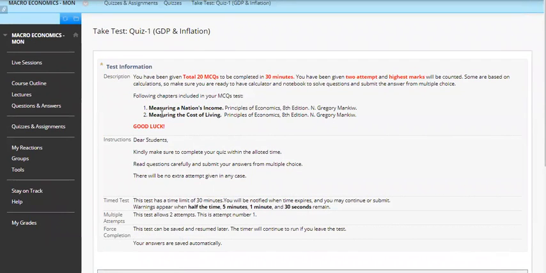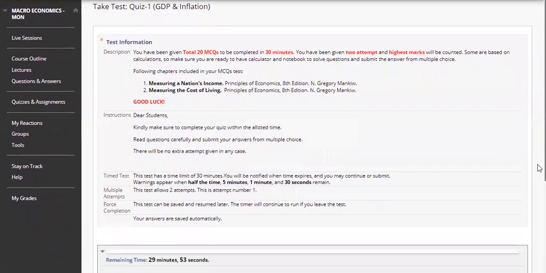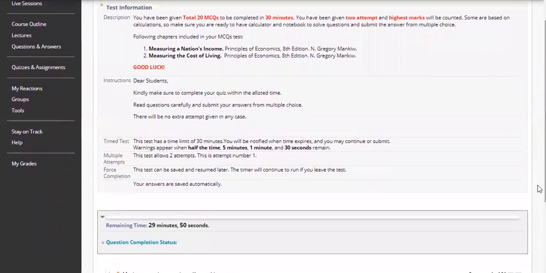The same description and instructions are given, but there are a few things you have to focus on more: this test has a 30 minute limit. So a warning will appear, like a beep. At half time, that is 15 minutes, there's one beep. Then a warning will appear that 5 minutes are remaining, then 1 minute, then 30 seconds remaining. So you will be notified from time to time. Be careful with that.